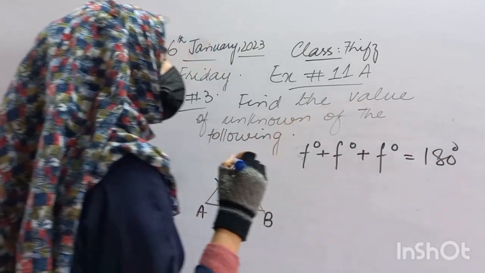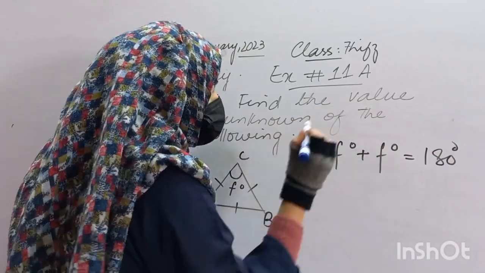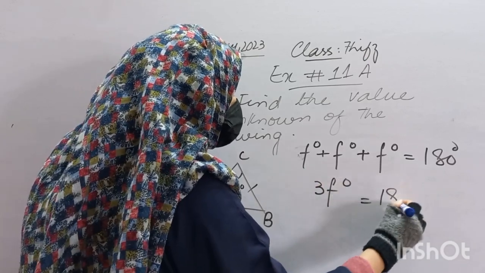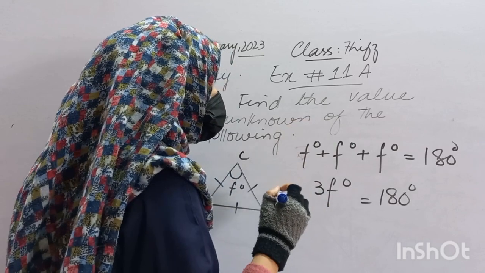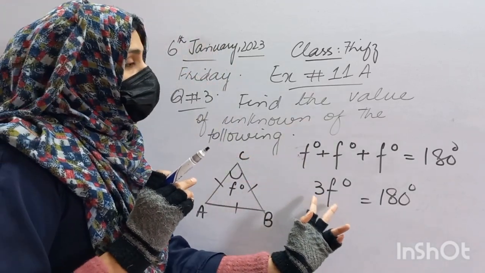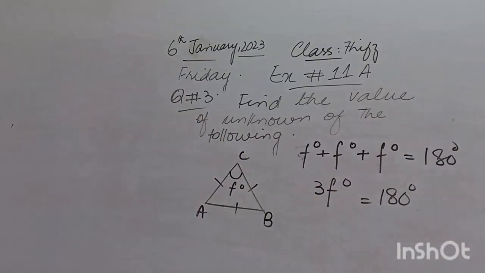And its sum must be equal to 180 degrees. Fine. As you look, there are 3 F's in total. So I am going to write 3 F degrees, and its sum must be equal to 180 degrees. Now as you look, there is a relationship used here, between 3 and F. Who will tell me what kind of relationship it is? कौन सा relationship यहाँ पे use हो रहा है 3 and F के दरमियान में? What is the relationship between 3 and F?